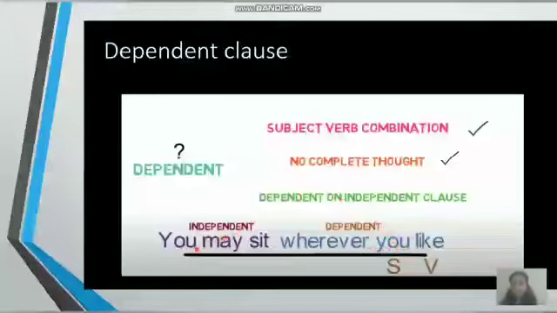So when I read this sentence, you may sit wherever you like, only then I get a complete thought or a meaning to the sentence. Therefore, the dependent clause always depends on the independent clause to give you a complete thought or an idea.